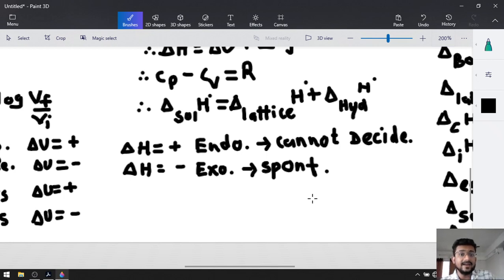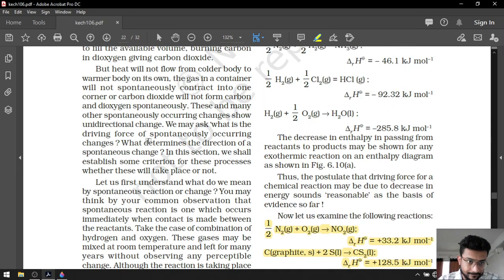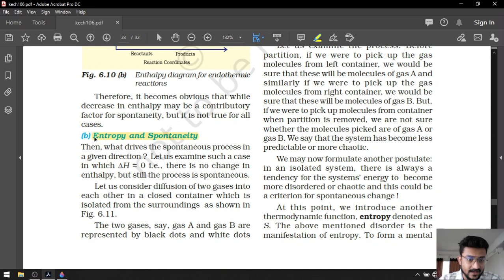We need another parameter which can explain why endothermic reactions are spontaneous. For that, we are going to take another case. That second case is entropy. That is included in our syllabus, entropy. Okay, now what is entropy? Entropy is nothing but disorder. Okay, what is disorder? Randomness. You can use the word randomness also.